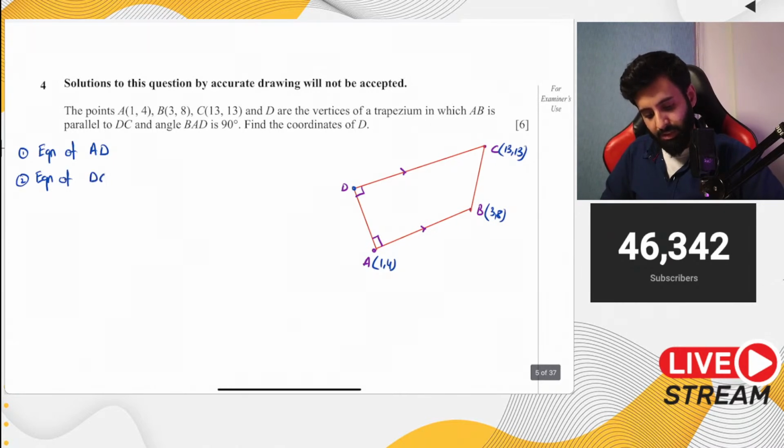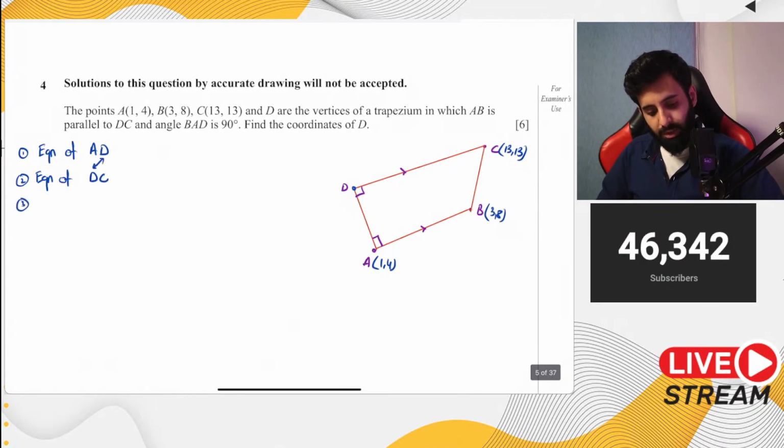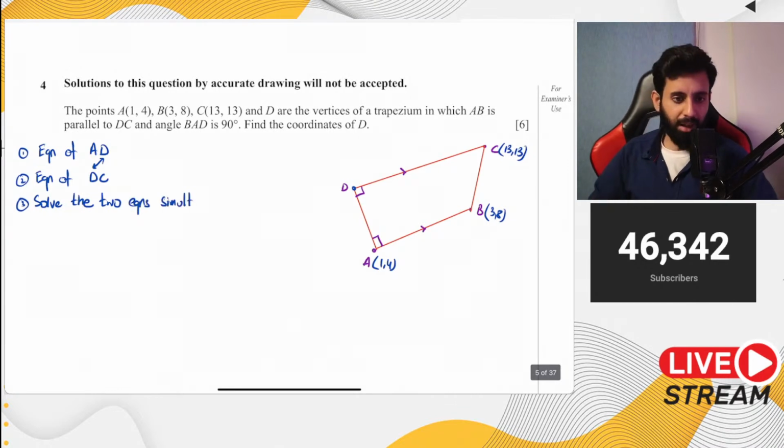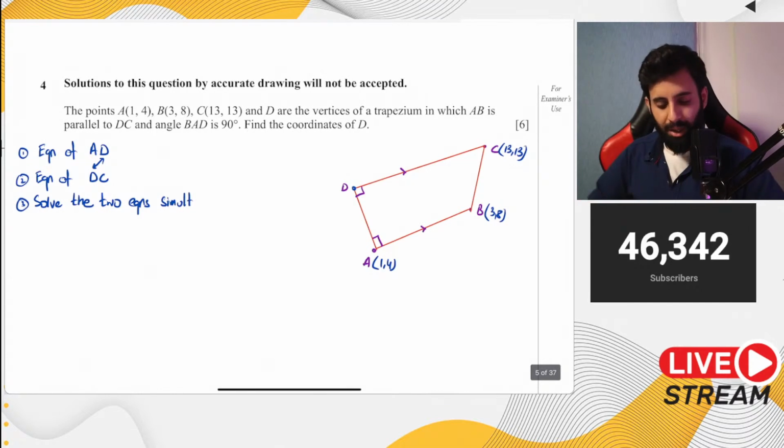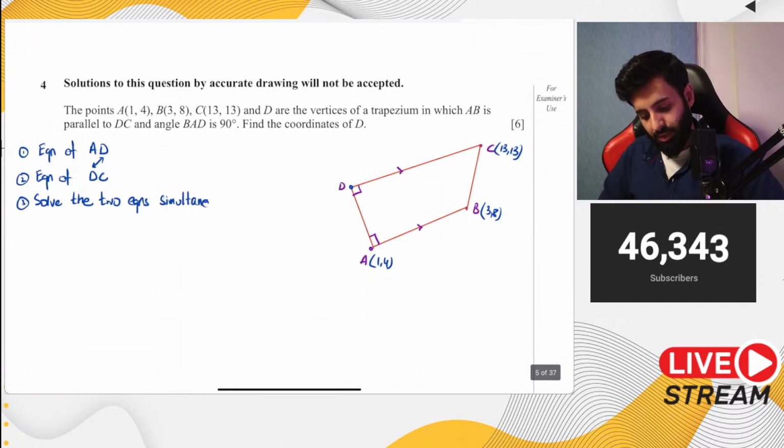Because these two have a common point, D, we're going to solve the two equations simultaneously. This is macro planning, planning on a macro level. But now let's get down to the micro level and focus on the fine details.